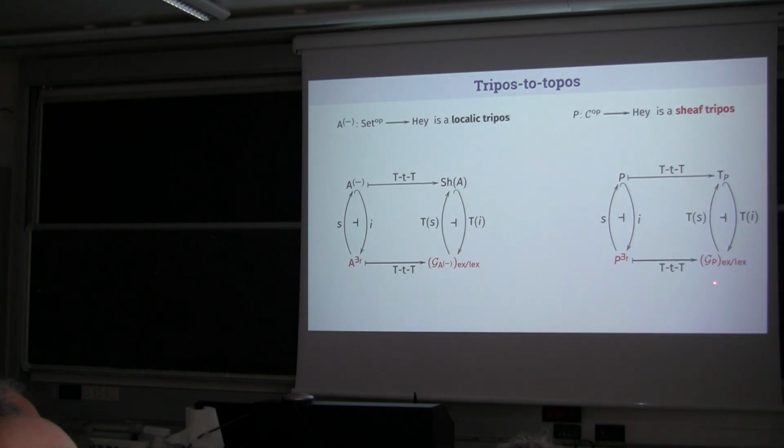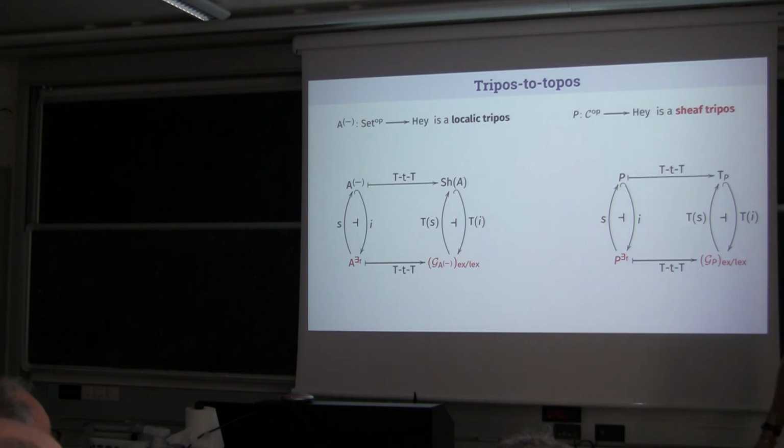If this category is not a topos, this is not a tripos, and then we cannot lift this adjunction, because this is crucial. We cannot give this morphism to this one. So, of course, we can take a tripos, apply the construction. This will be just an elementary and existential doctrine. This will be an exact category, but we will not have this adjunction.